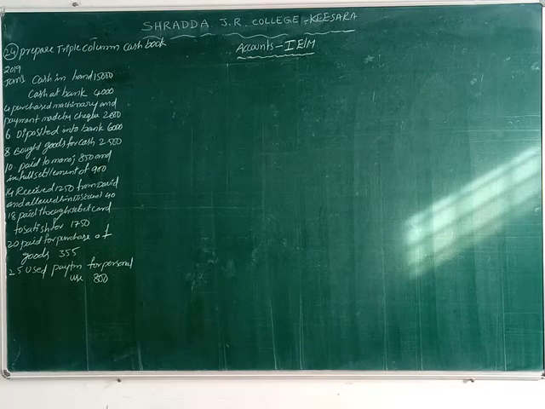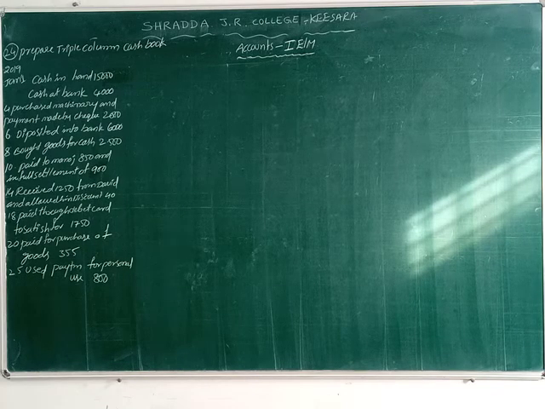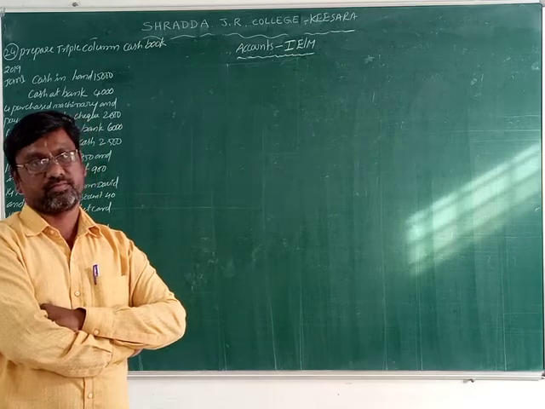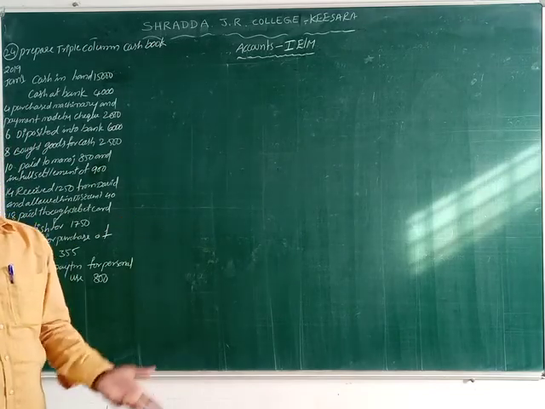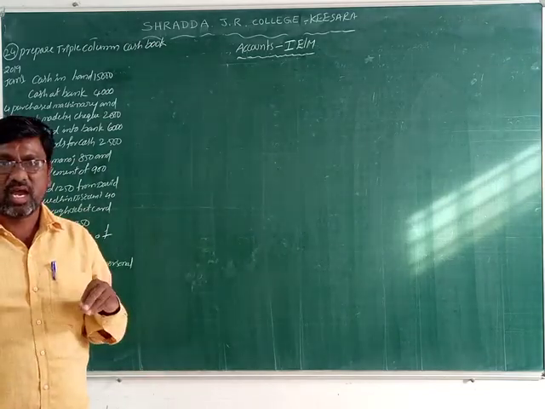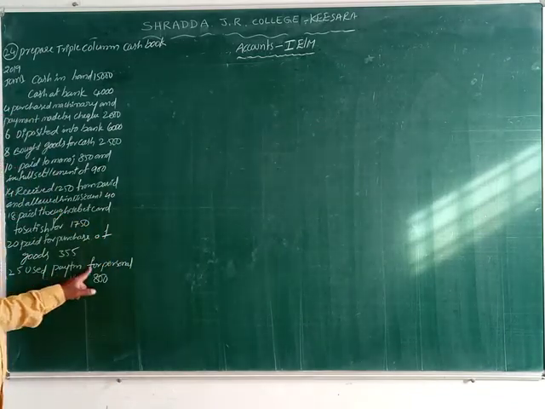Now 25th. Used Paytm for personal use. The business Paytm is used by the proprietor, so that amount of 800 rupees is used by the proprietor. The bank is giving that amount, and it is for personal use.